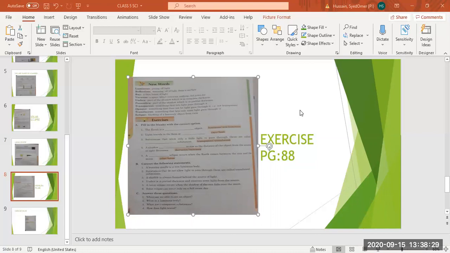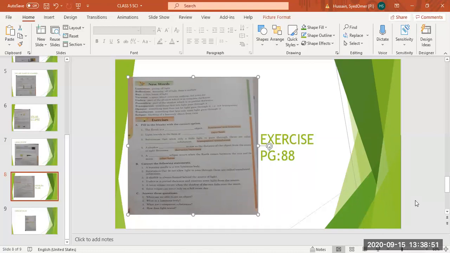Okay, next, second. Light travels in the form of dash, rays or heat. Rays. Yes, write rays.